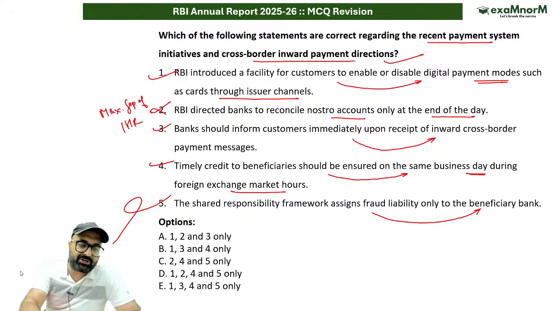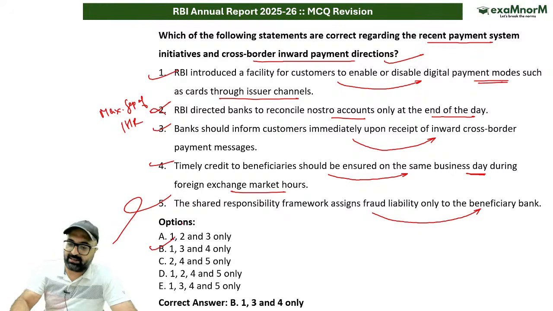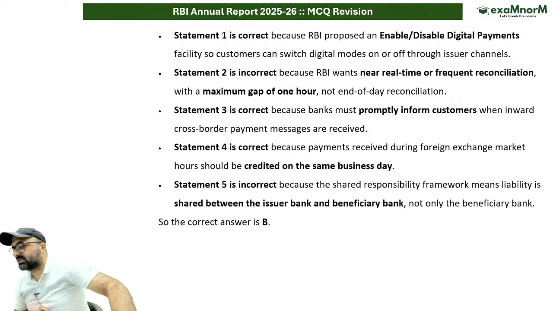The mistake will be shared by both of them, the issuer bank as well as the beneficiary bank, and keeping that in mind, this statement is wrong. So the answer to this question is that 1, 3, 4 are the correct answers, and this is the solution for the same. ठीक है जी, क्लियर हो गया, समझ आ गया.